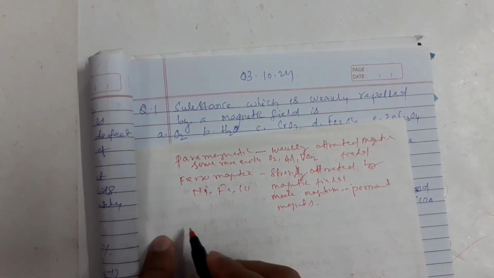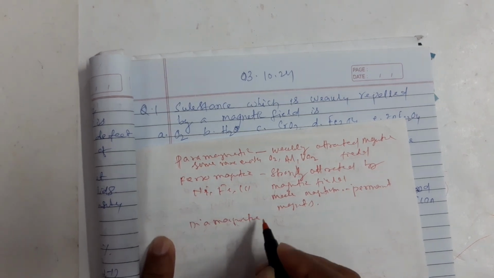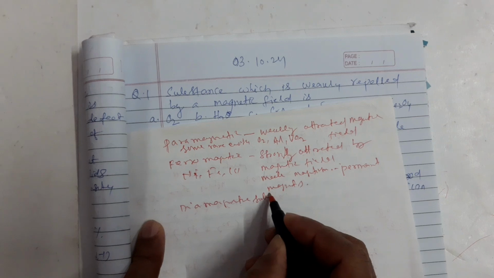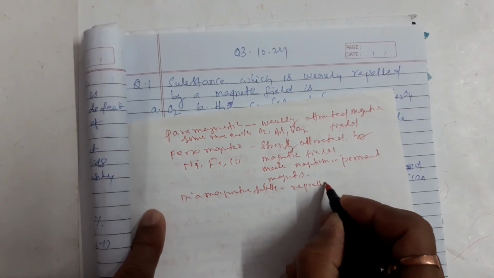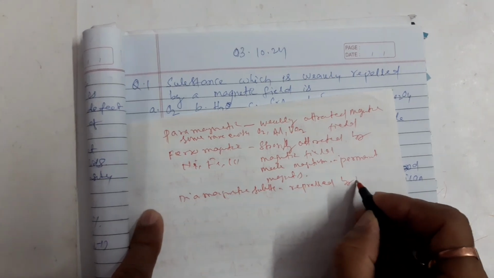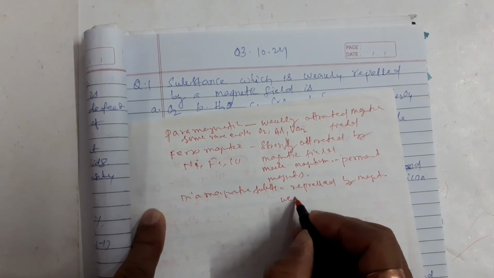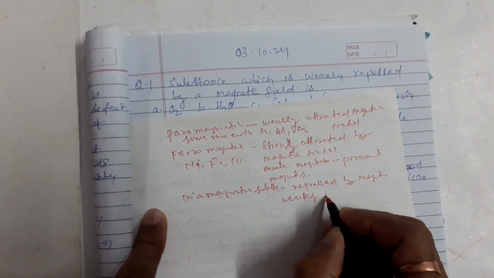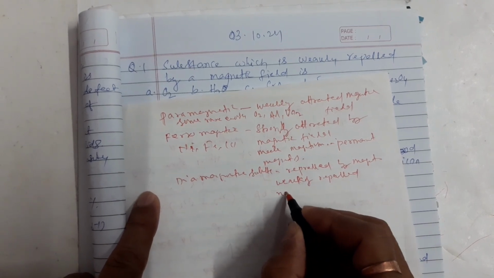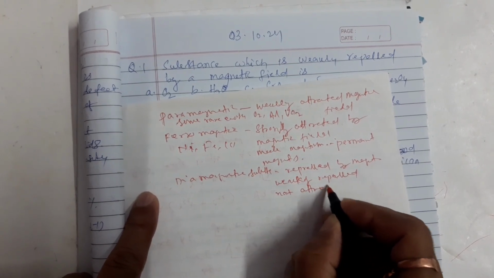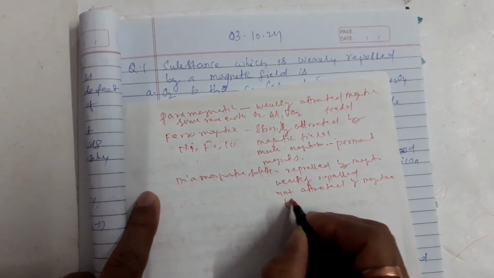Then what are diamagnetic substances? Diamagnetic substances are weakly repelled by a magnet, or you can say not attracted by the magnetic field.